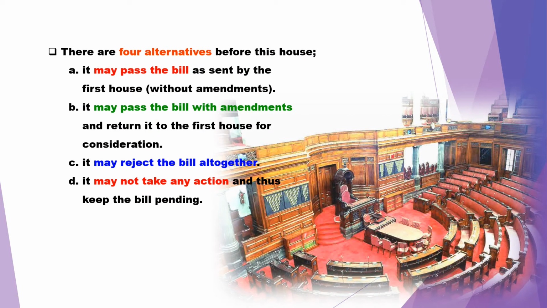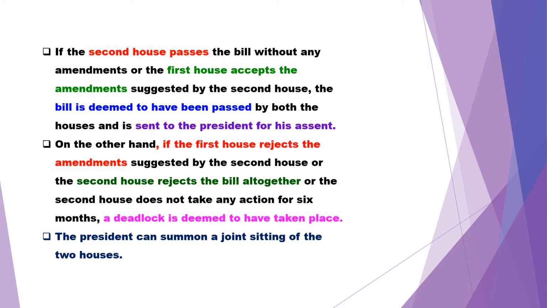And after completing the three stages, the second house has four alternatives. It means it may pass the bill as such, as the first house gave it to them, without any changes in the bill. Or sometimes it may pass the bill with amendments and return it to the first house for consideration. It means the second house will scrutinize the bill clause by clause, and they will suggest that there have to be some changes in the bill, and it will send it to the first house for consideration. The third option is that it may reject the bill altogether, and fourth, it may not take any action and keep it pending for more than 6 months.